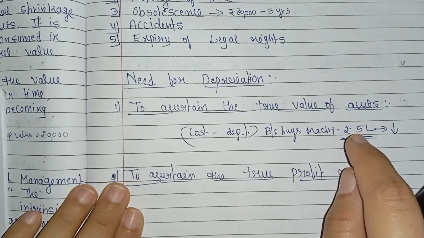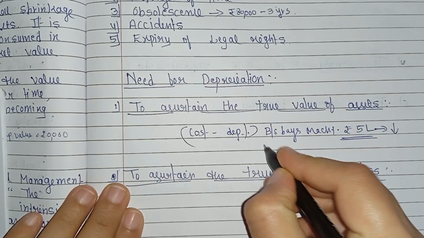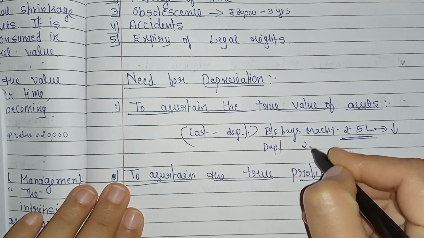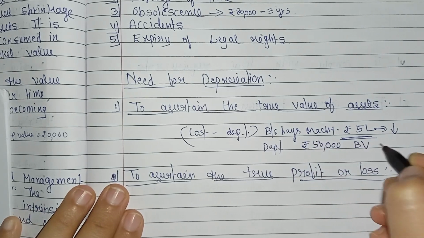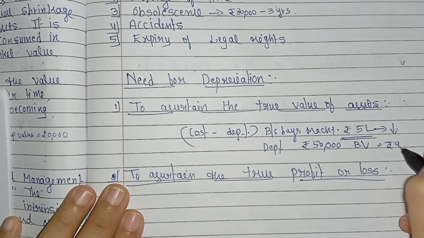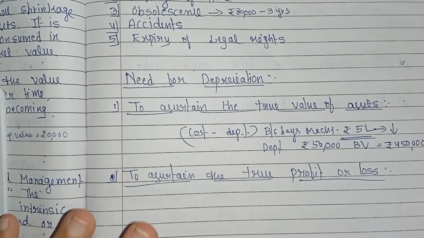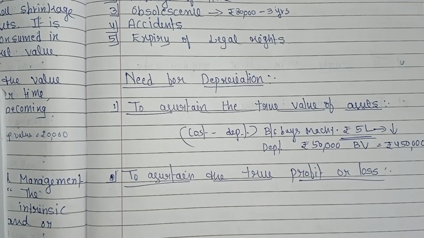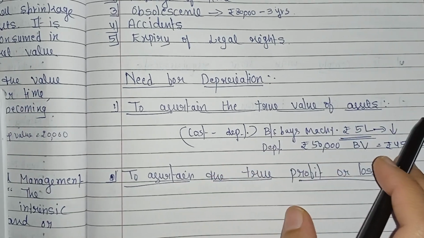If we charge depreciation of, suppose, rupees 50,000, now the book value becomes rupees 4,50,000, meaning 5 lakh minus 50,000. Now the balance sheet shows a realistic figure. That is to ascertain the true value of assets.